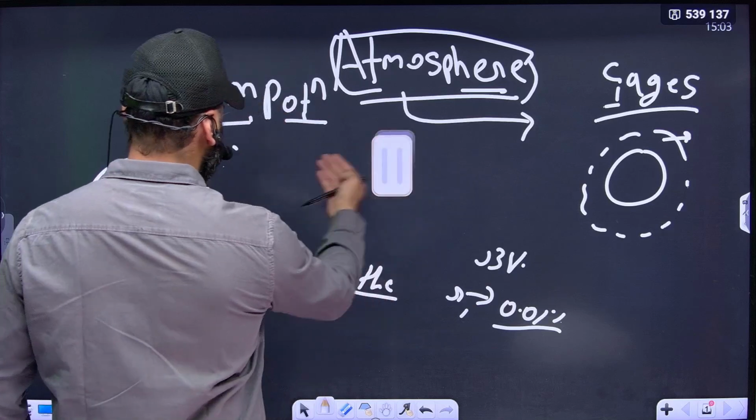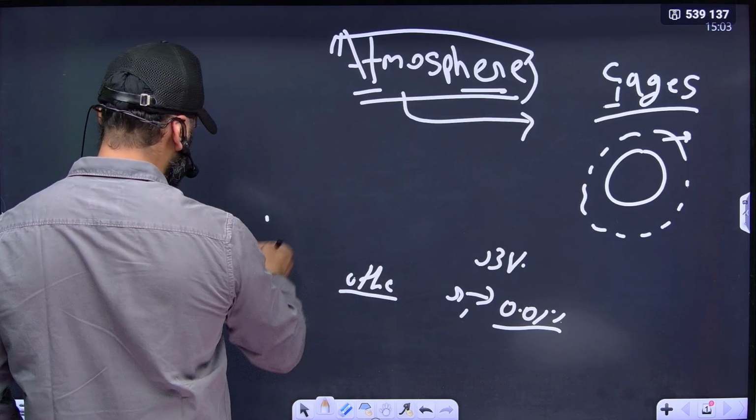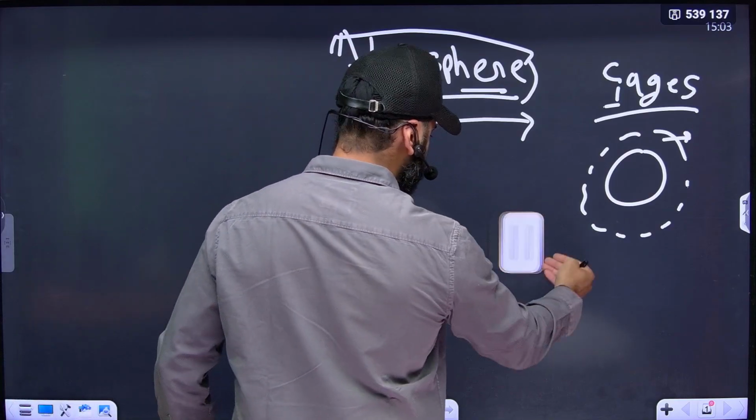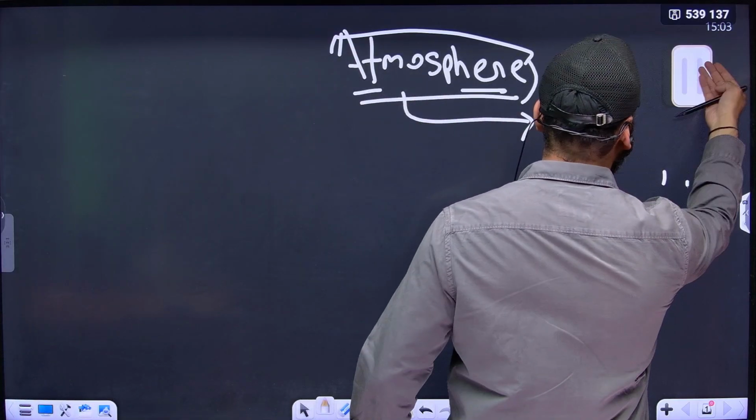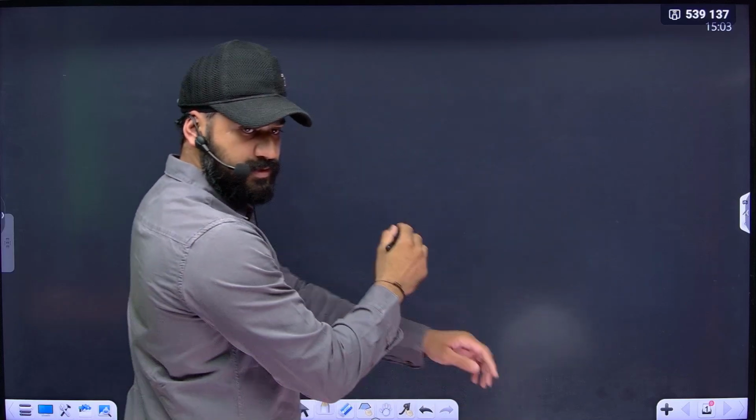Let us talk about the structure of the atmosphere now, because for structure also there are certain questions, but most probably the question will be in mains.